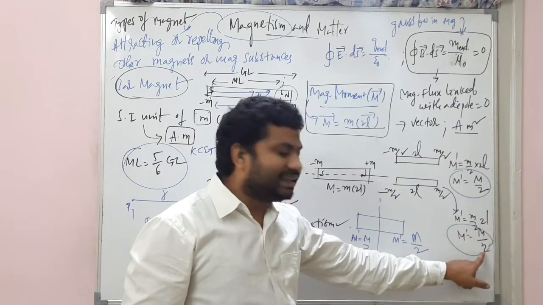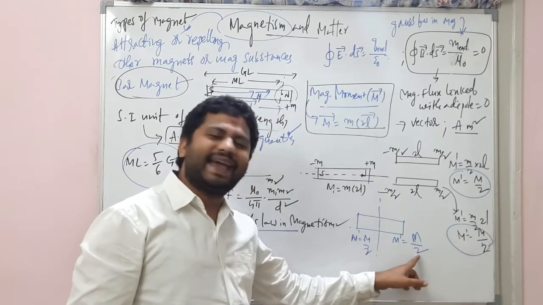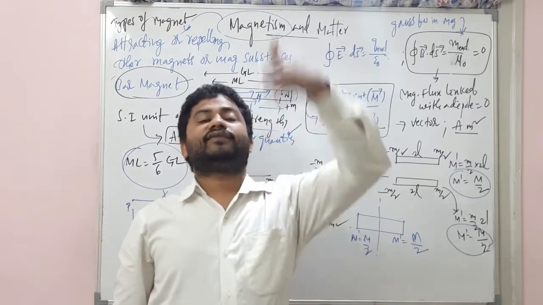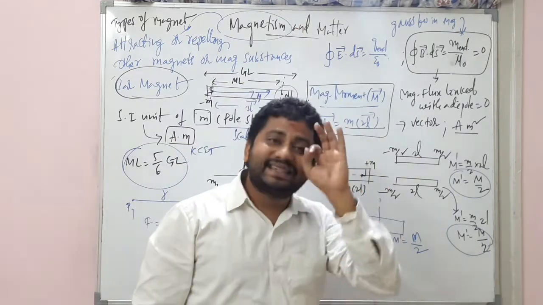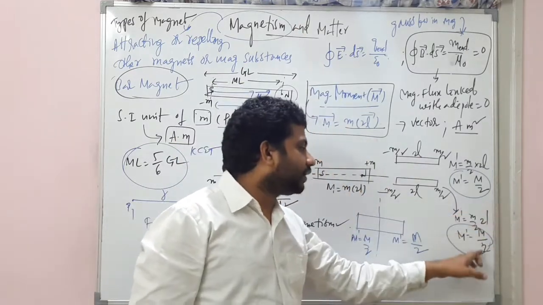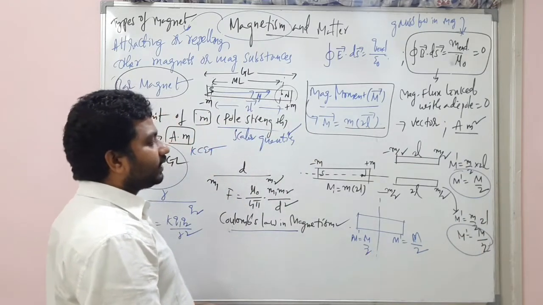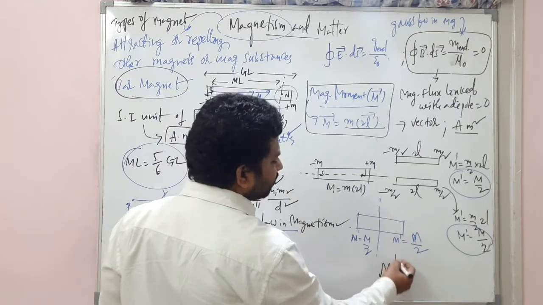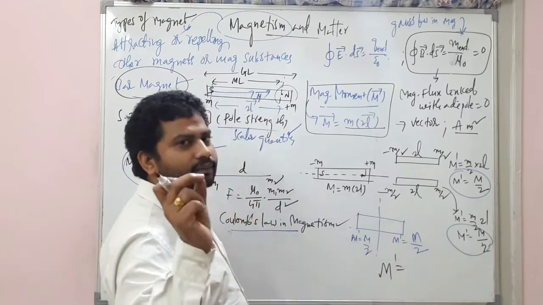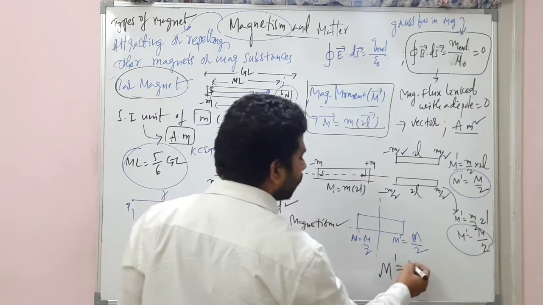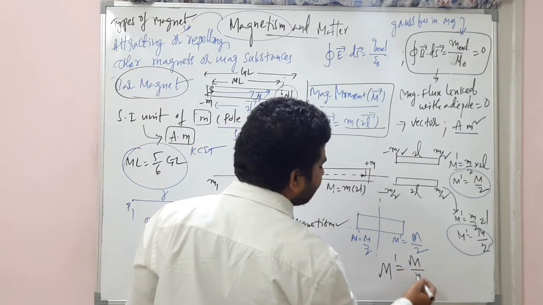That means however many equal parts you cut the magnet into, that n value will come here. So now I'll write the conclusion: M dash, the magnetic moment of each equal part, will be equal to M by n.